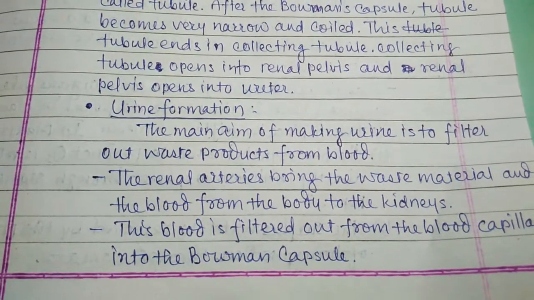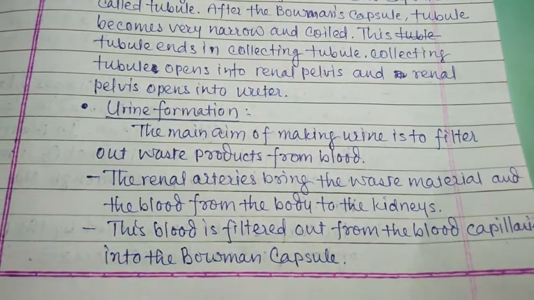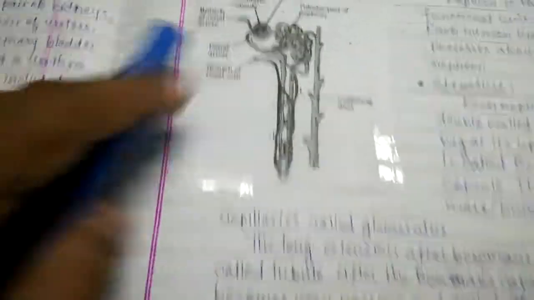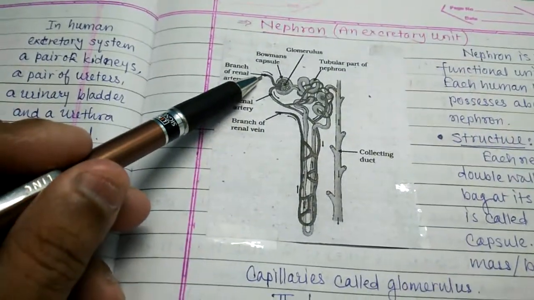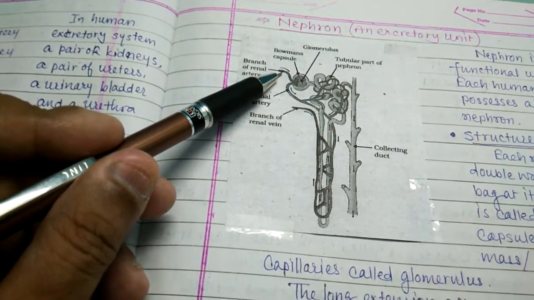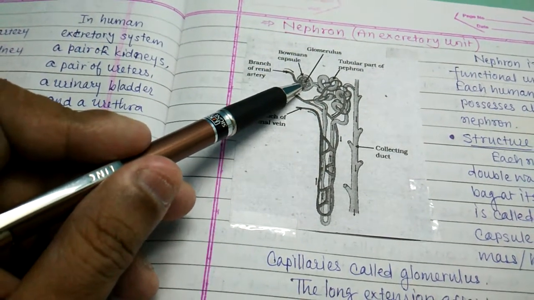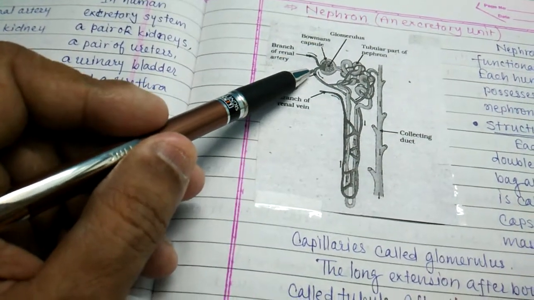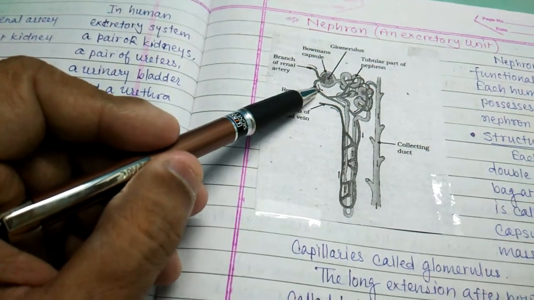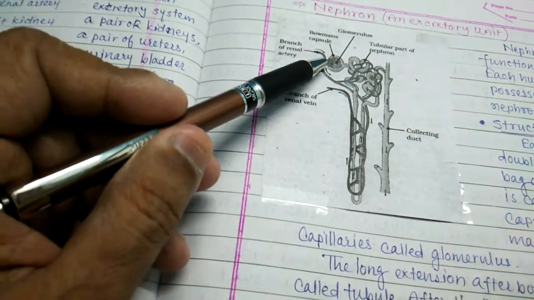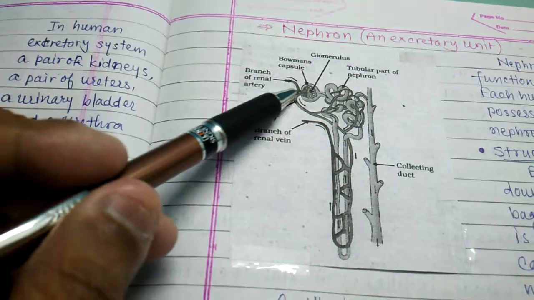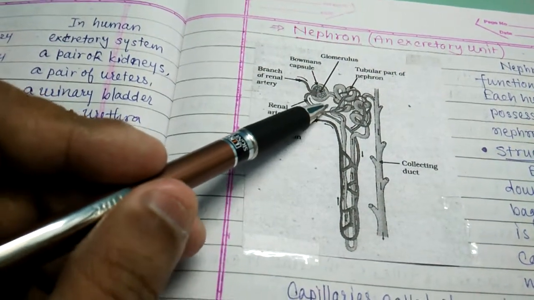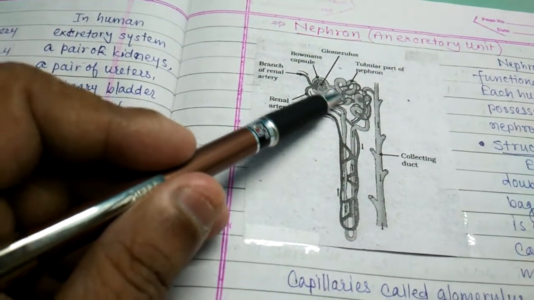This artery brings the blood into the Bowman's capsule, and after filtration the filtrate is drained into this tubule.